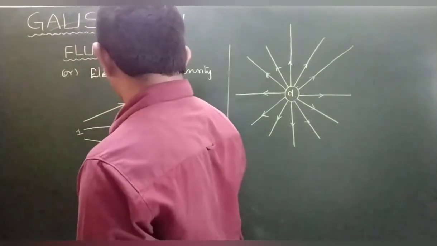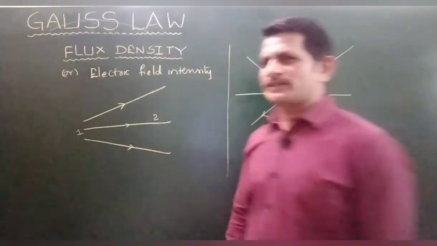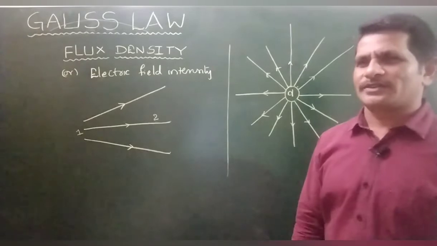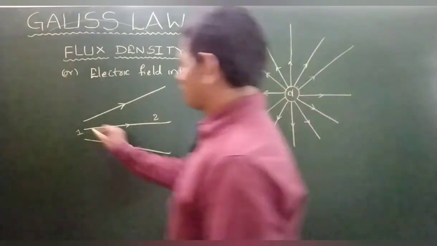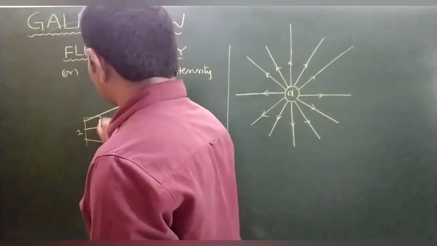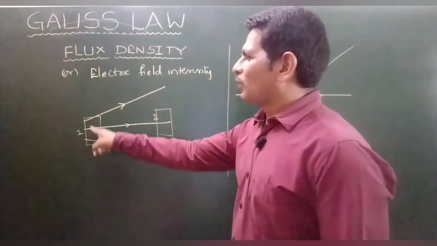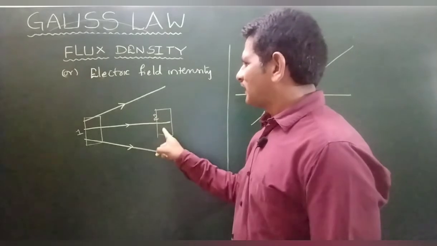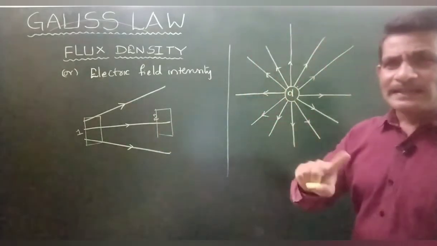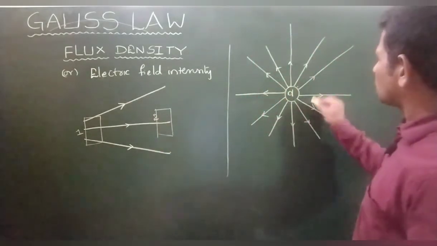Already we have discussed at 1 or at 2 where the electric field is stronger. Take the same area: more number of lines, strong field; less number of lines, weak field. In the same manner you can come to the conclusion.